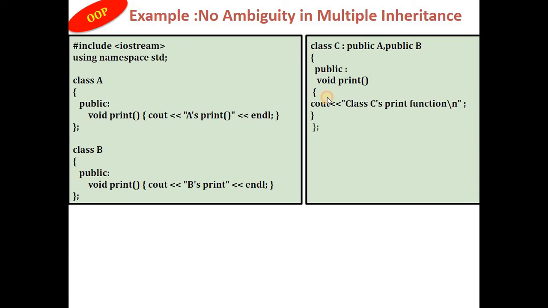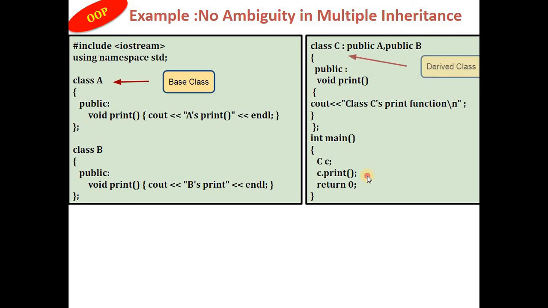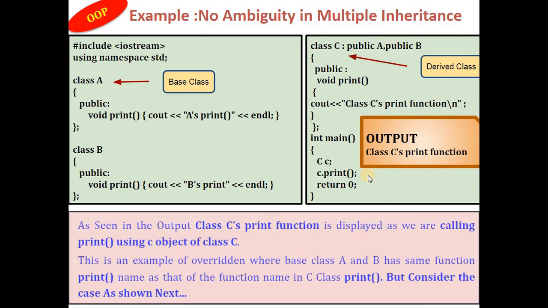Inside the main, when I create an object of C class and write C dot print, it will not give me an error. Why? Because C has a print function itself. So it will call class C's print function.